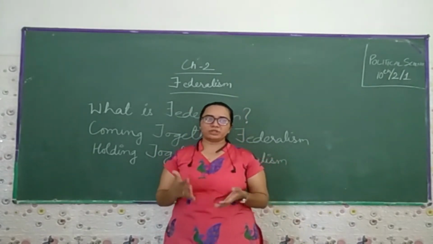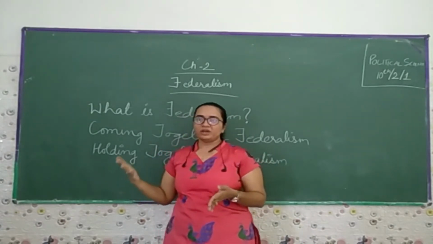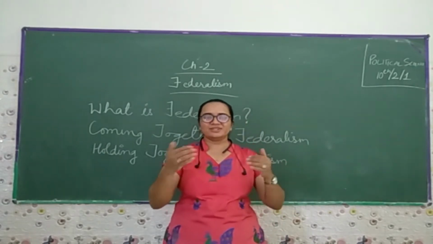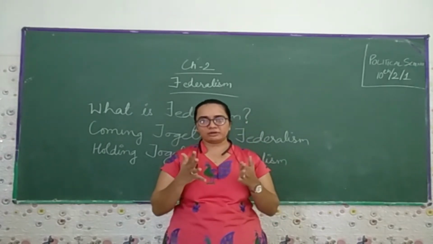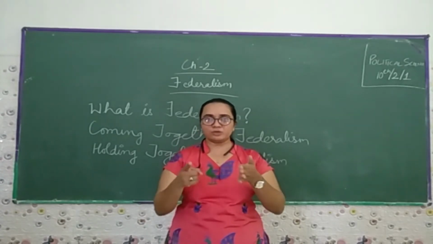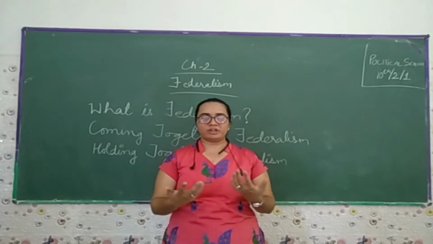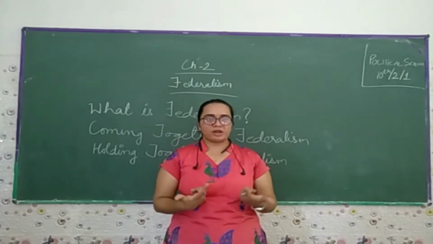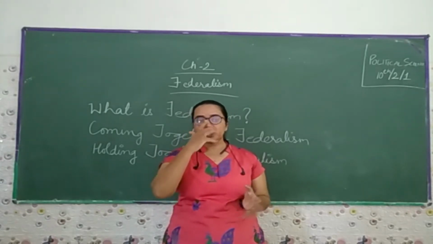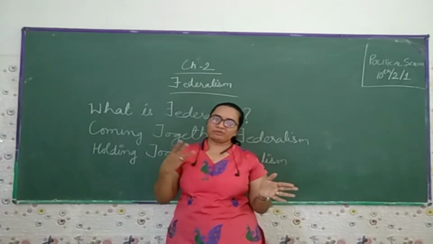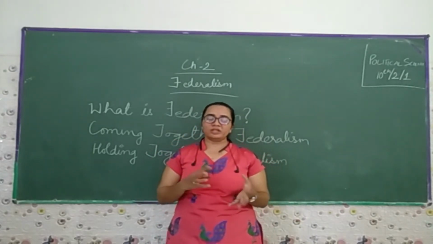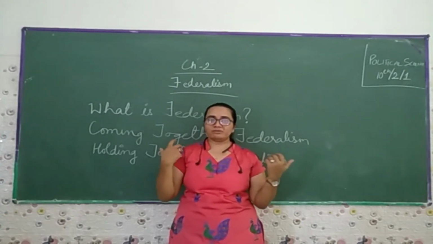If we talk about Belgium, the Dutch people, the French people and the German people were given equal opportunity, where the Dutch people are in the majority and the German and French people are in the minority. They have three tiers of government, that is the central, state, and community government, where they used to do the work. So these are the things we learned in the previous chapter.